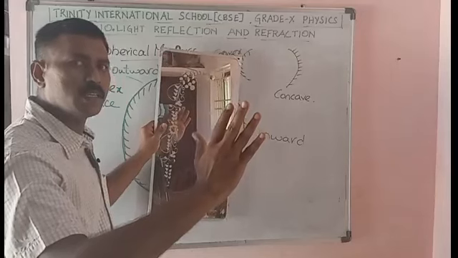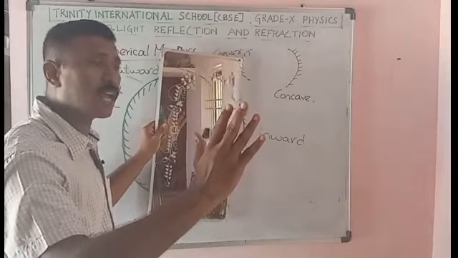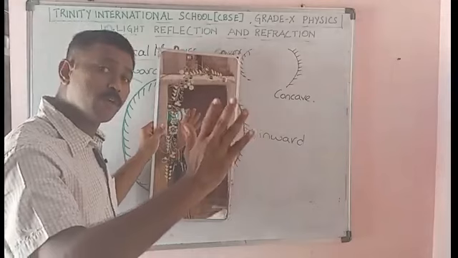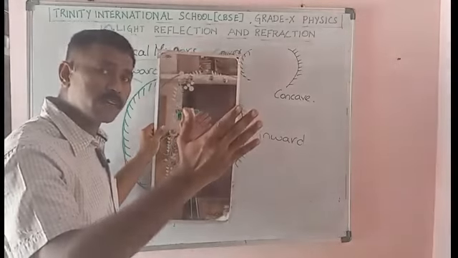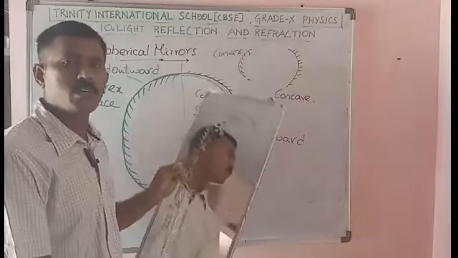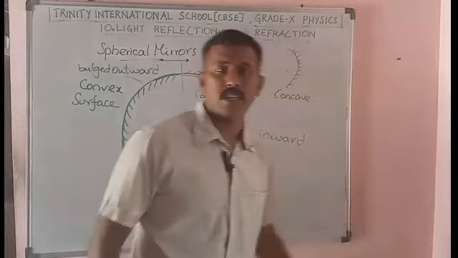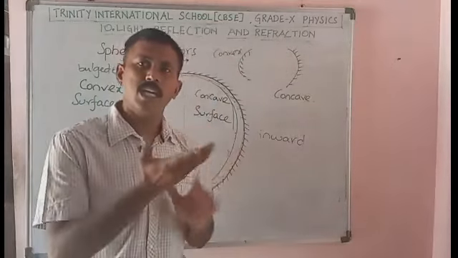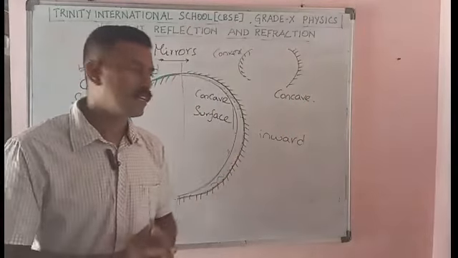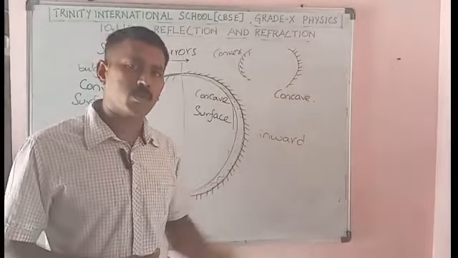So what do you see? How far I am moving away from the mirror, so far the image of the hand is getting formed inside the mirror. So what do you understand from here? The image formed is the same as the object. Whatever is in the object is formed in the image. Is it inverted or erect? It is erect. Erect means straight. Okay, it is straight. Then the distance, however much distance I move, the same distance the image goes inside,